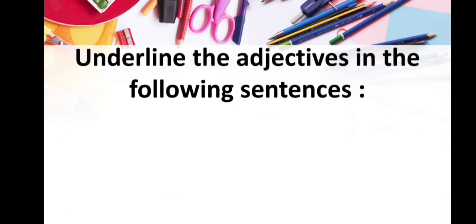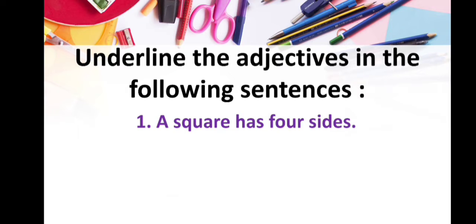Underline the adjectives in the following sentences. Here what you have to do is, I will show you some sentences and you have to underline the adjectives. So the first sentence is: A square has 4 sides. Here you can see which word defines more about square. Yes, 4. That's why this 4 is an adjective, because this 4 defines the quantity of the sides of a square.